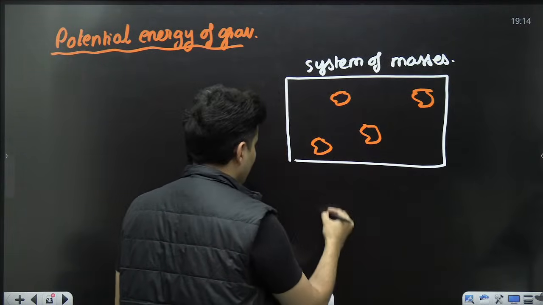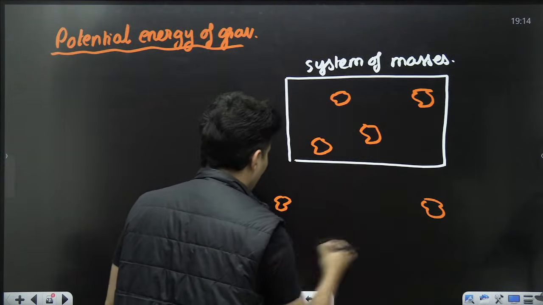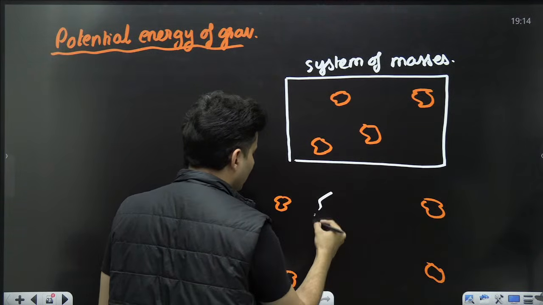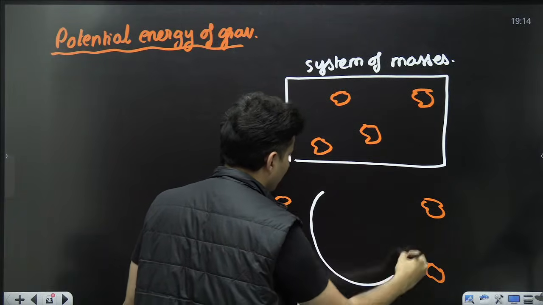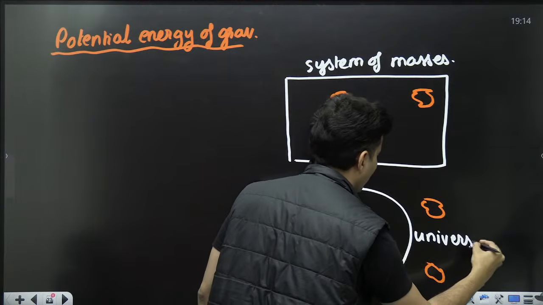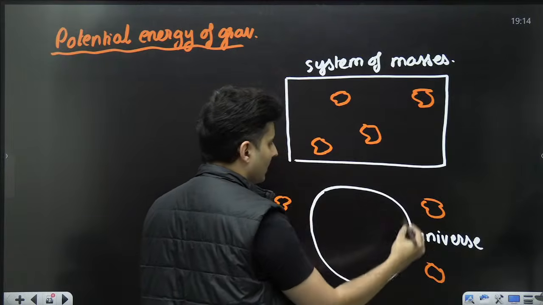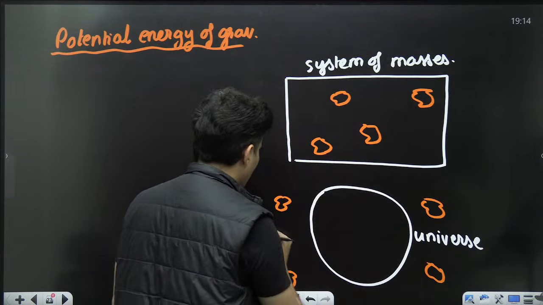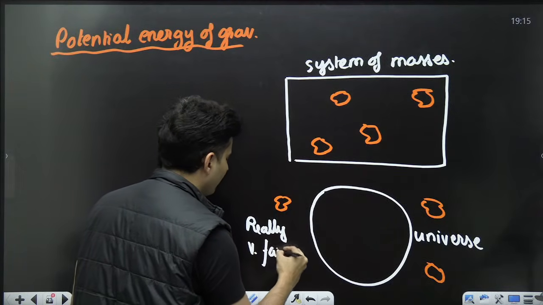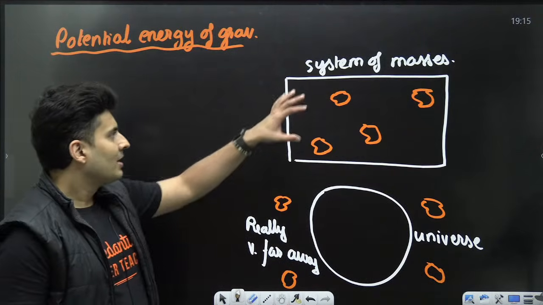If I take these masses really far away, meaning they are outside the universe, on the boundaries of the universe, really very far away, hardly any interaction.